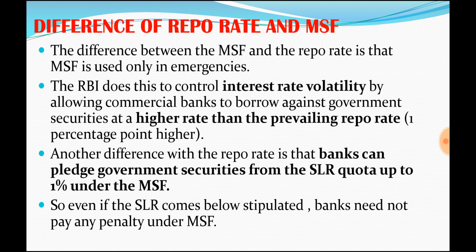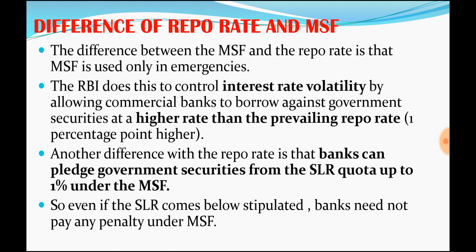So MSF is taken only during emergencies, and it also carries a higher rate than the repo rate, because it is 1% higher.